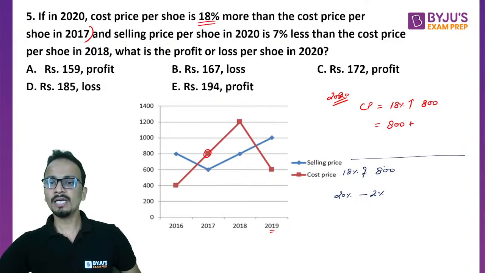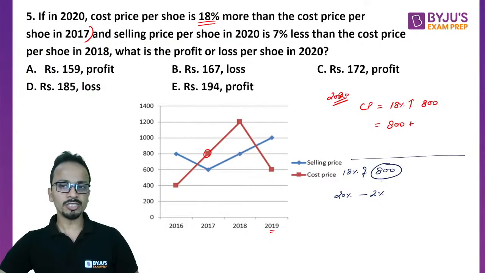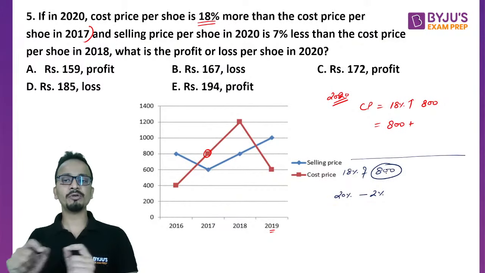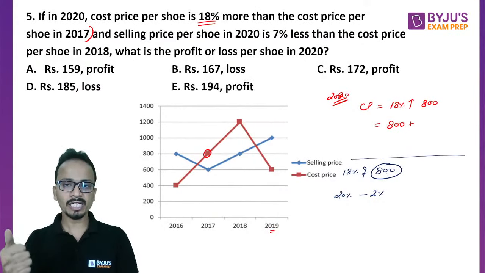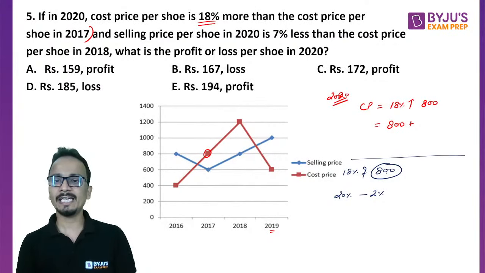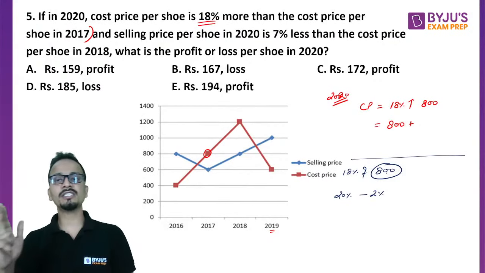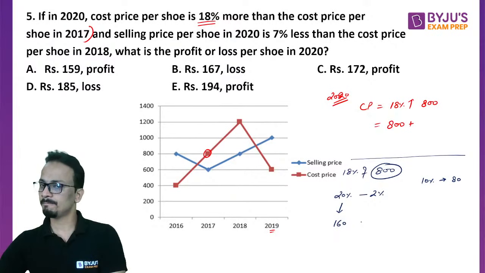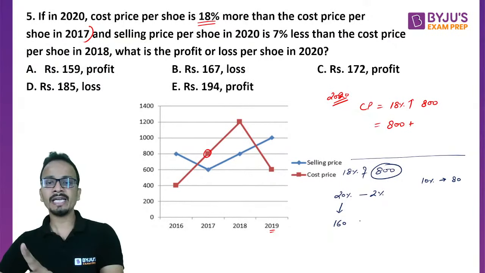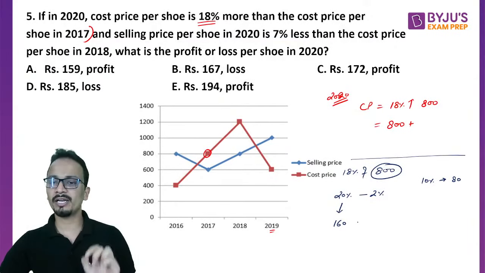Okay. Now to calculate 20%, I already have 800. Okay. So I have to calculate 20% of 800. Now how much will 10% of 800 be? How much will 10% of 800 be? It will be 80. So if 10% is 80, so 20% will be double of that and it will be equal to 160. All right. So 10% is 80, 20% will be 160.